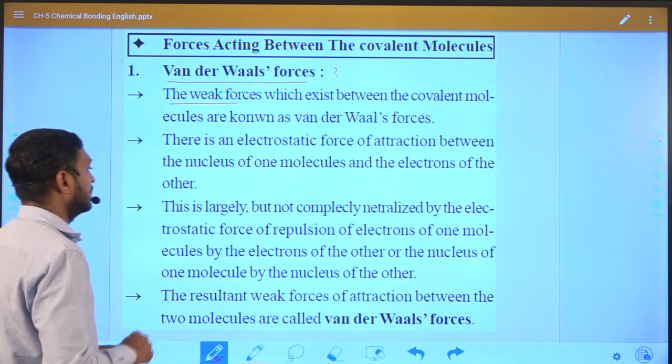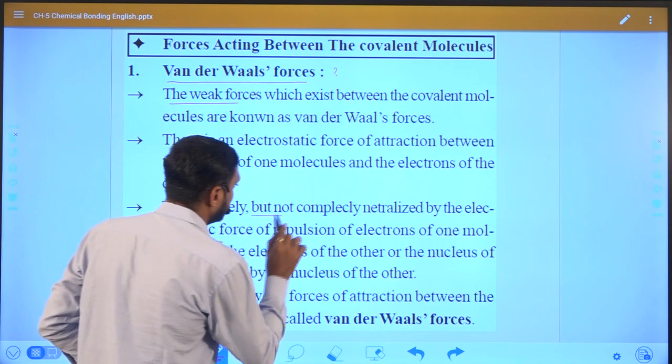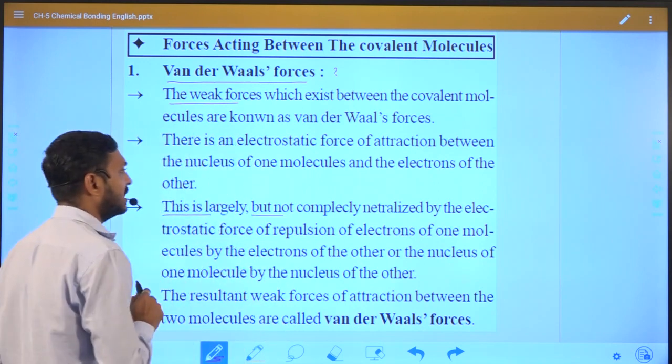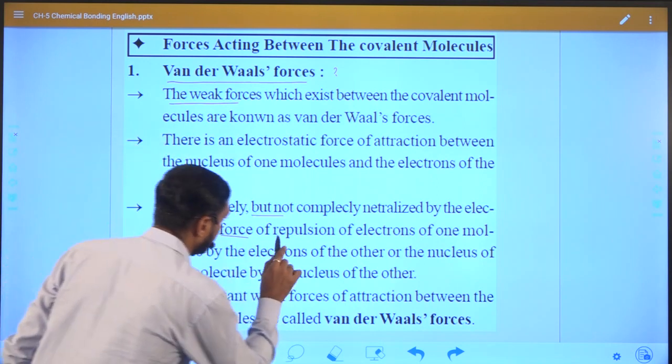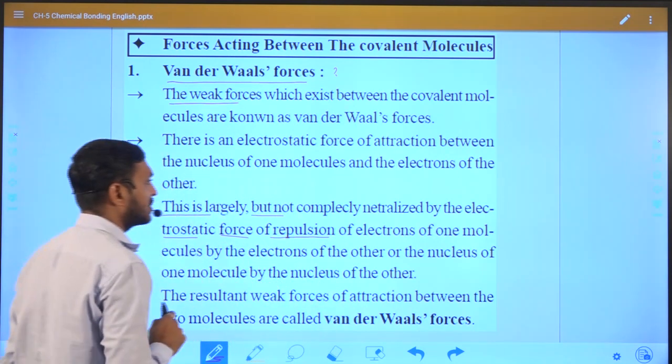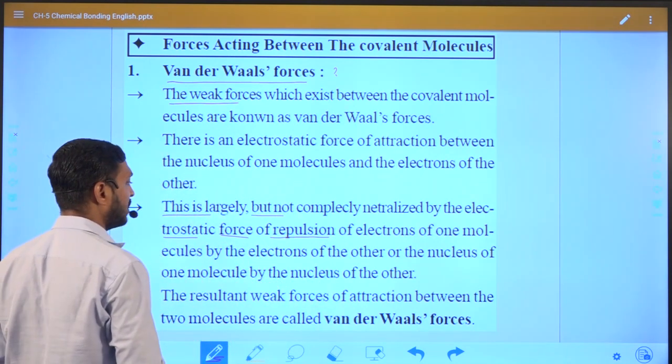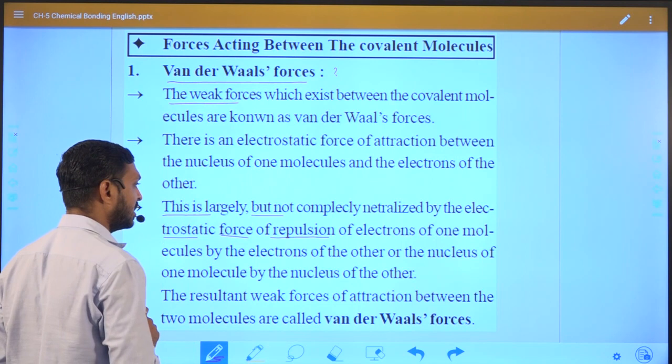And finally, this is largely but not completely neutralized by the electrostatic force of repulsion of the electrons of one molecule by the electrons of the other.